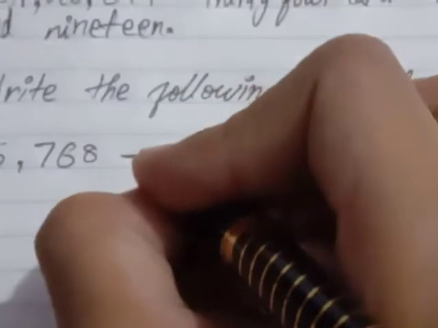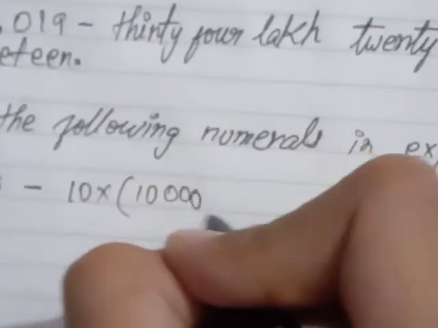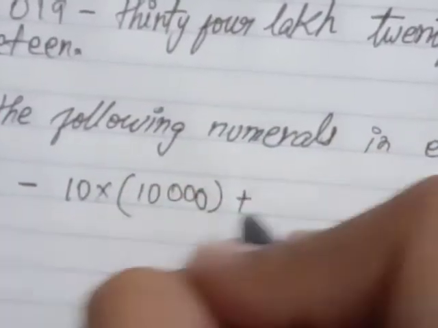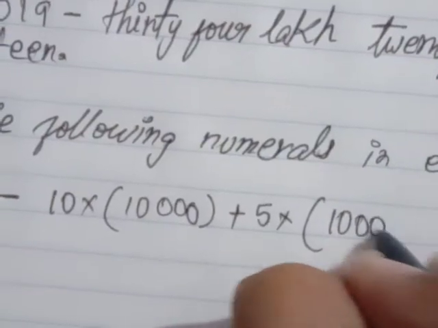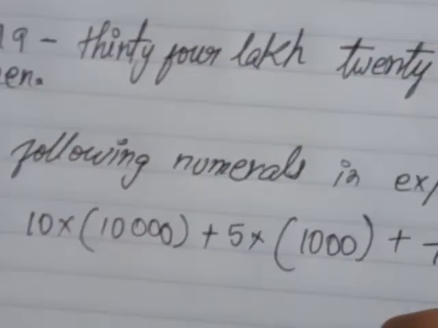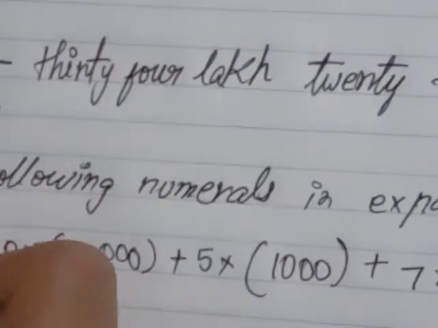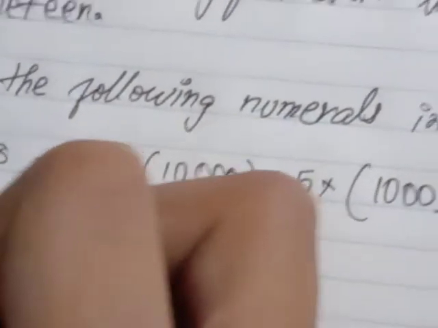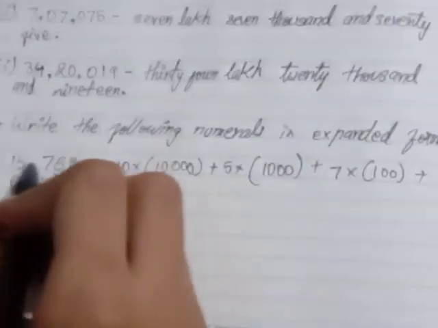So this is 1 into 10,000 plus 5 into 1,000 plus 7 into 100s plus 6 into 10 plus 8 into 1s. As you can see, I have used ones, tens, hundreds, thousands, 10,000s.